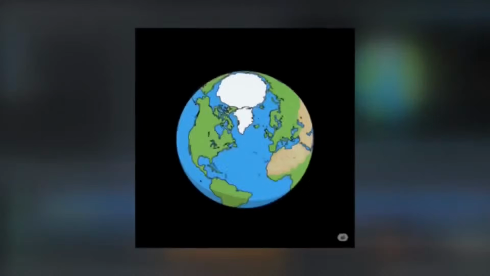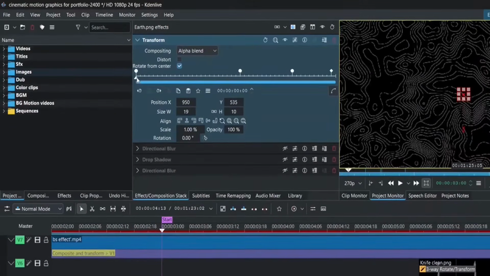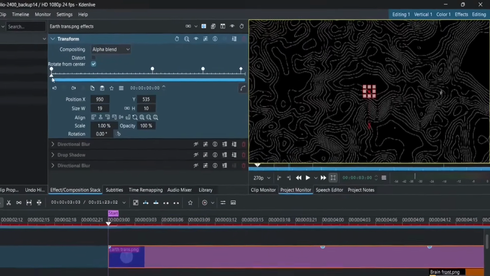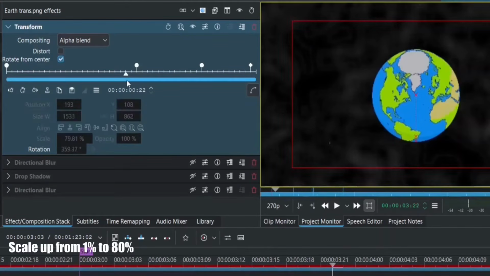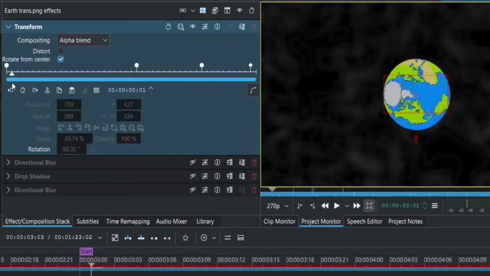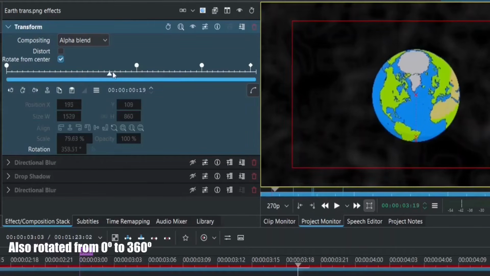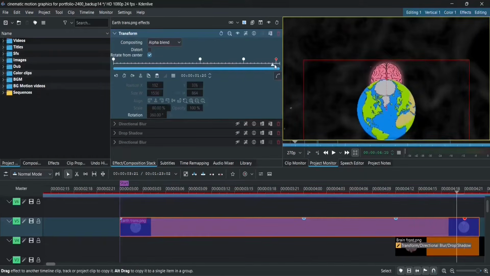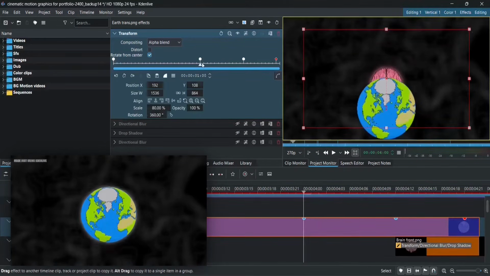I added this AI-generated earth, removed the background, and put it here. What did I do? First of all, I added the transform effect and animated it in 2 parts. In the first part, where this earth comes into sight, I scaled it up from 1%, not 0%, because for some reason, Kdenlive doesn't allow 0% scale, at least till now while I'm writing this script. I also rotated it from 0 degrees to 360 degrees. In the second half, I simply moved its position down because obviously the brain comes into sight.